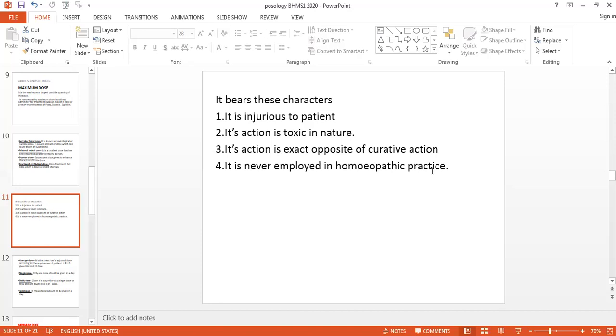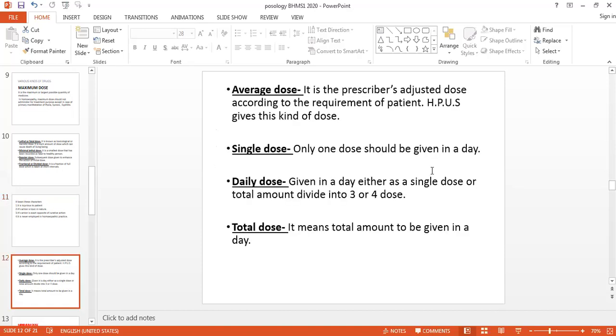So we are giving the infinitesimal small dose. Infinitesimal means very small quantity of dose, which you cannot measure, which is below the Avogadro number, because it is dynamic in nature. So the vital force is dynamic. So उसको cure करने के लिए medicine भी dynamic होनी चाहिए and hence we are giving the infinitesimal dose.